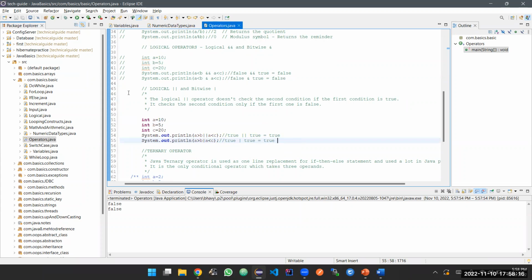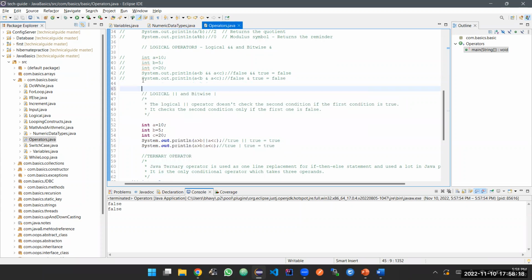The next comes your logical OR operation. This symbol is called the ampersand, and this is called the pipe. The pipe symbol is just visible on top of your enter button. Just hit shift and pipe, and you'll get this pipe symbol. To perform your OR operations, you use your pipe symbol. The logical operator doesn't check the second condition if the first condition is true. It checks the second condition only if the first one is false.